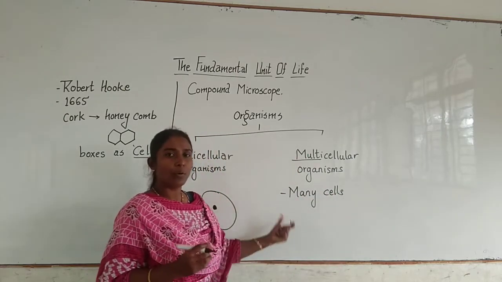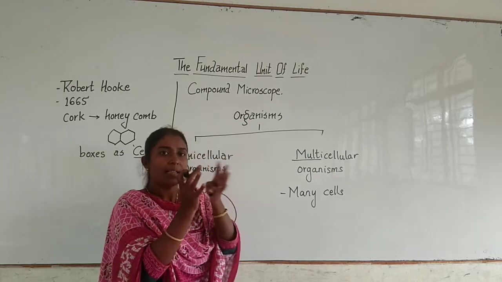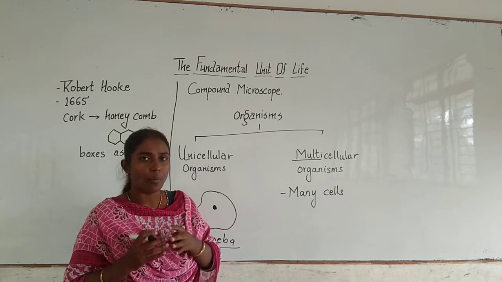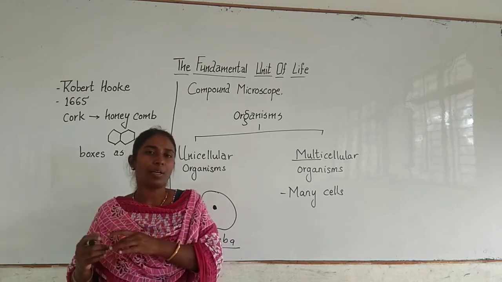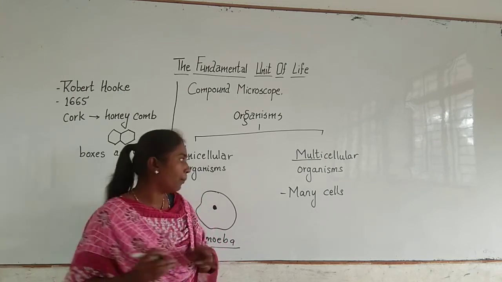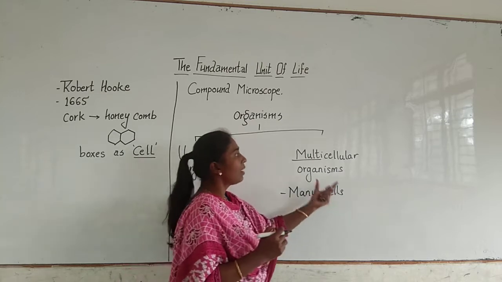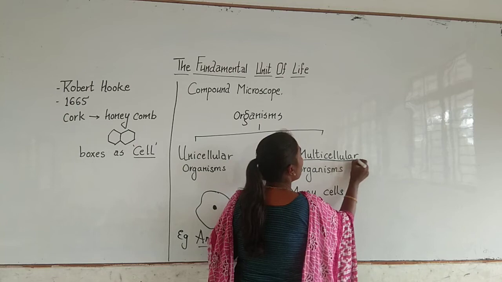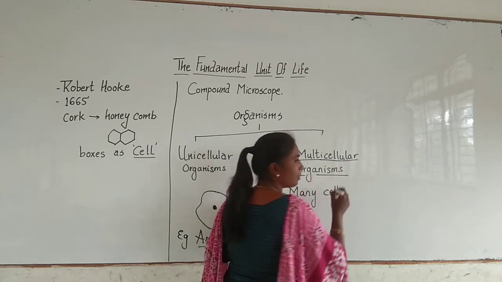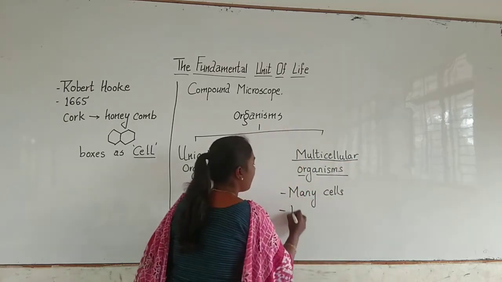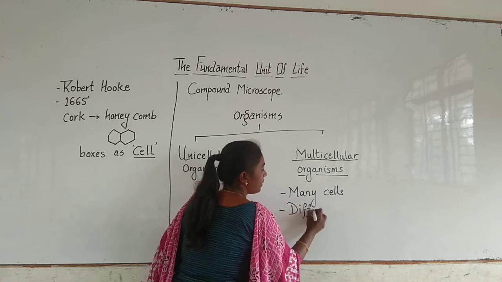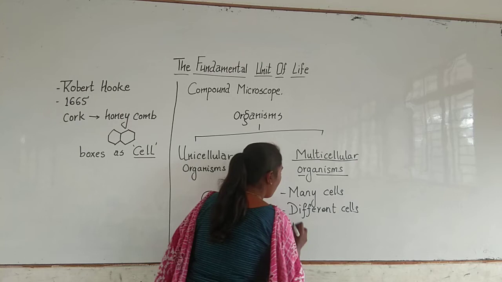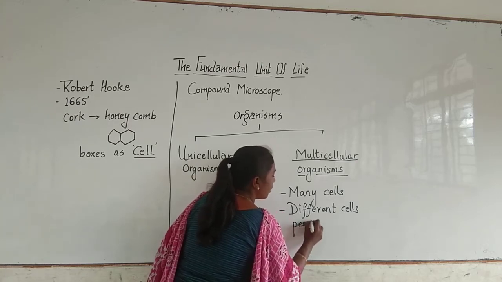Just previously I have told you, many cells come together to form tissues, many tissues come together to form organs, many organs come together to form organ systems of a body. So many cells come together to form the body of an organism. That is why it is called a multicellular organism. Here they are having different cells which perform different functions.